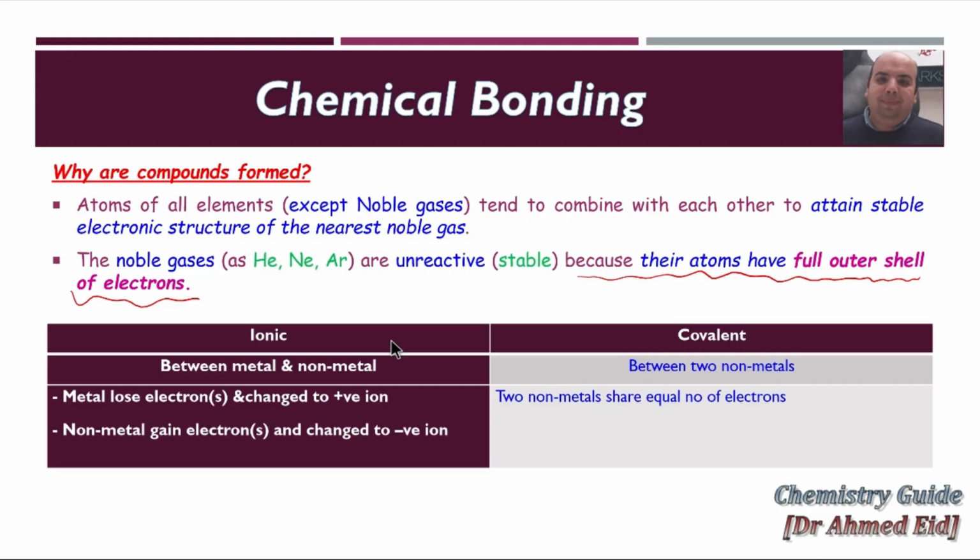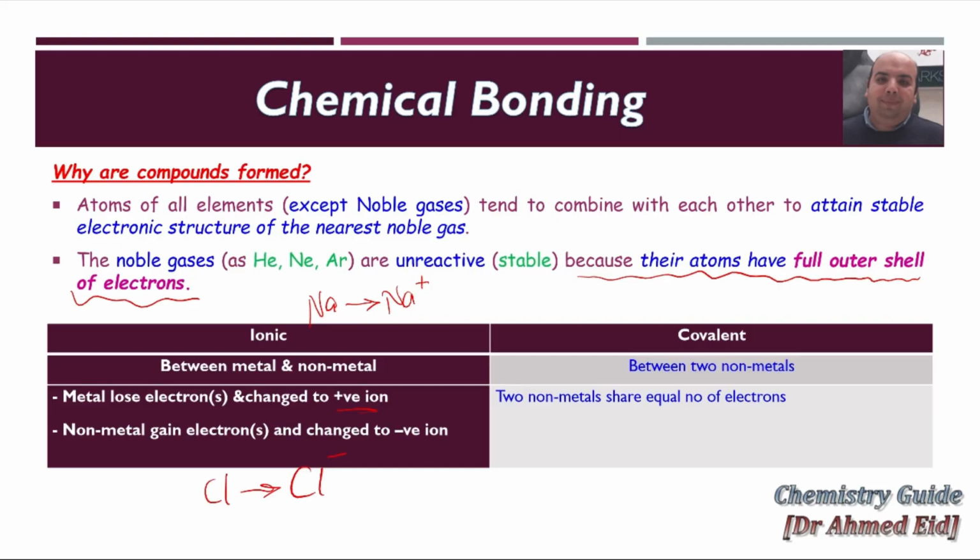In the case of an ionic bond, metals lose electrons and change to positive ions, like sodium converted into sodium positive. Non-metals gain an electron or electrons and change to negative ions, like Cl gaining one electron to give Cl negative.